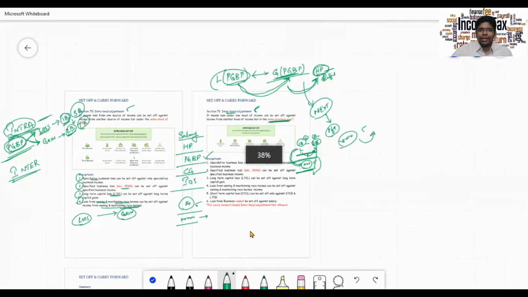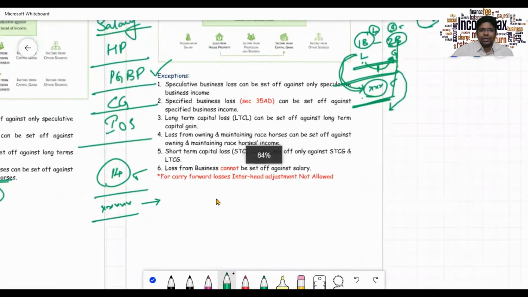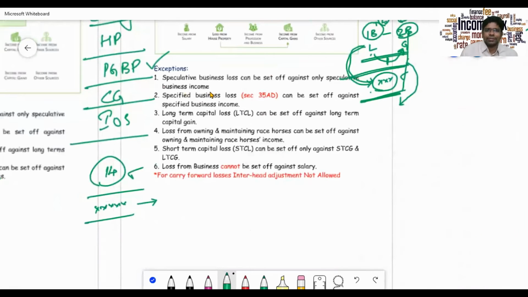Now, even under inter-head adjustment, you have got few exemptions. What is that? Speculative business loss can be set off only against speculative business income, which you have already seen in intra-head also. Coming to specified business loss, it can be set off only against specified business income.